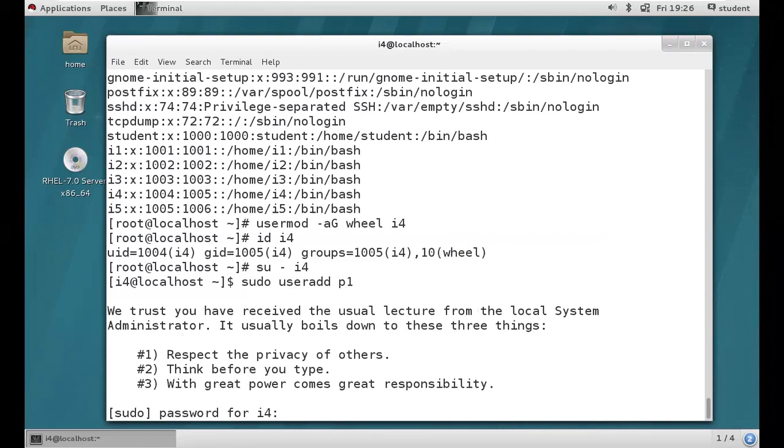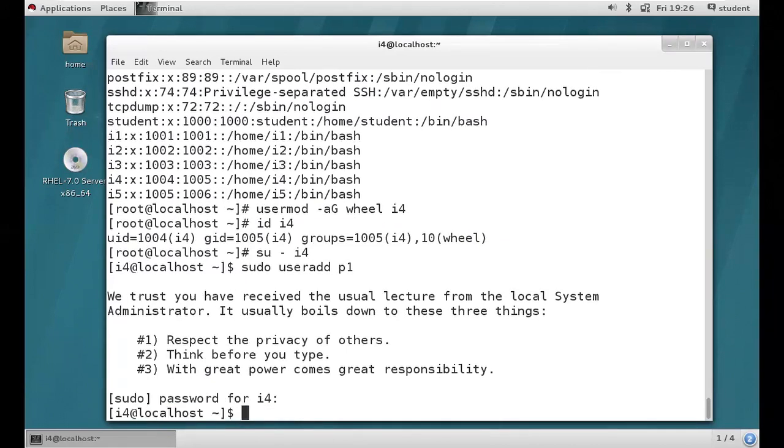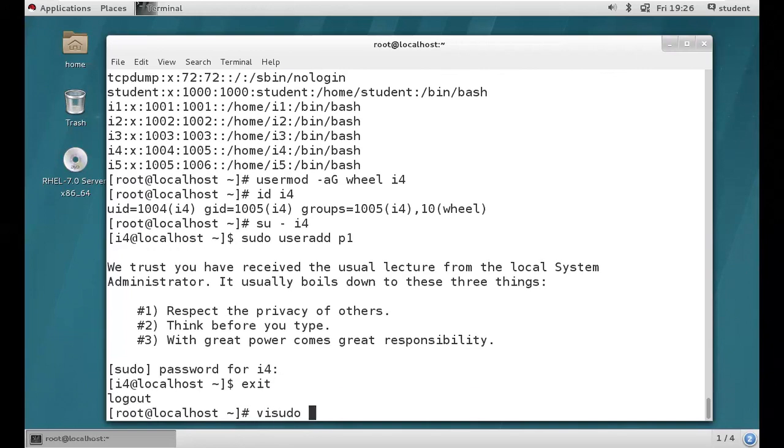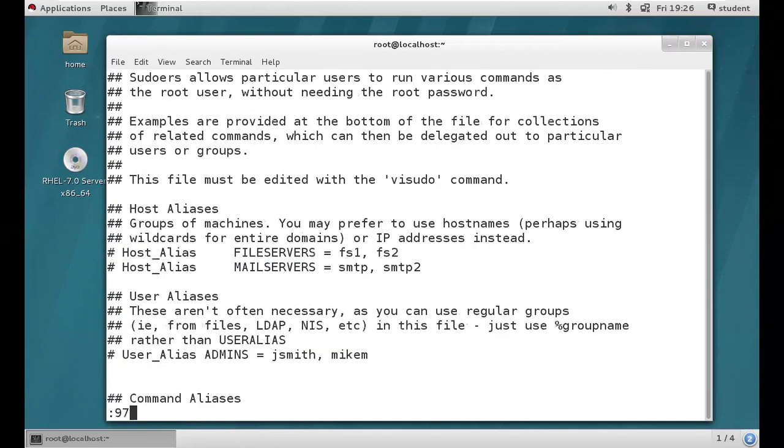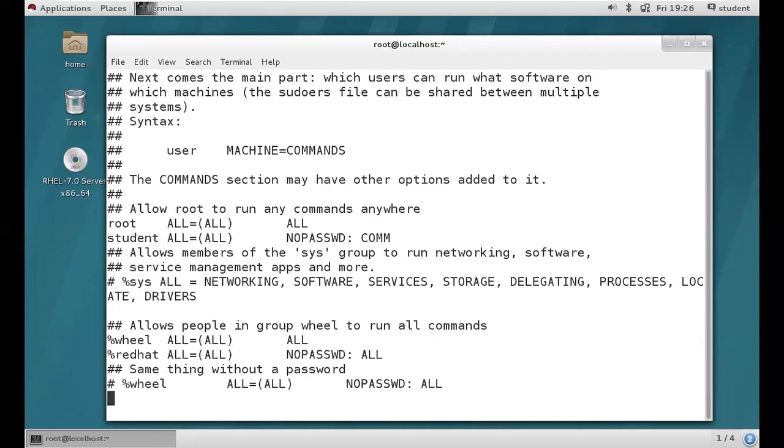So we have two options now. Even if you want, you can provide a password for I4. That is one option. Otherwise, go to the wheel group and enable the no password option there. Whatever you want, you can do as you wish. Ctrl+C. I'm going to quit from this user and then visudo. Open this one, go to line number 97. Go a little bit down, guys.